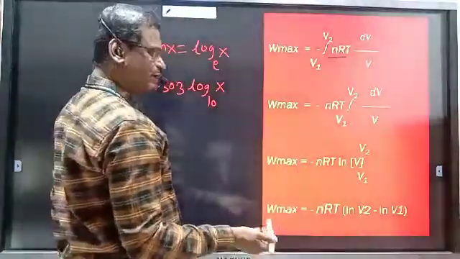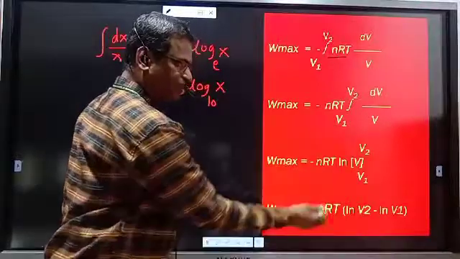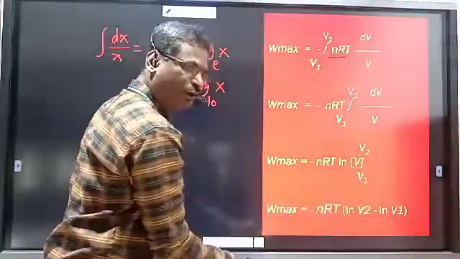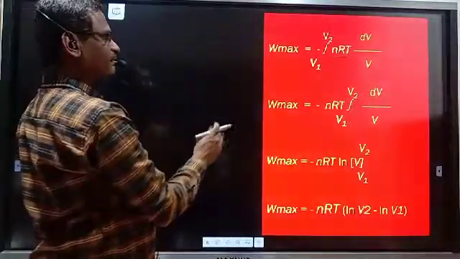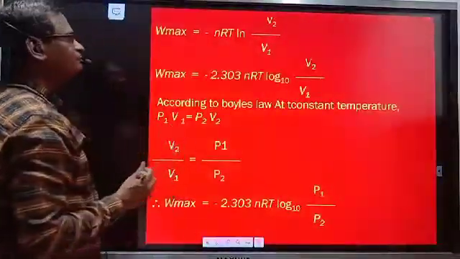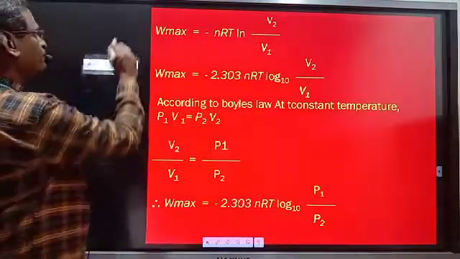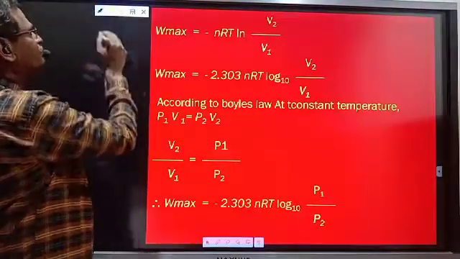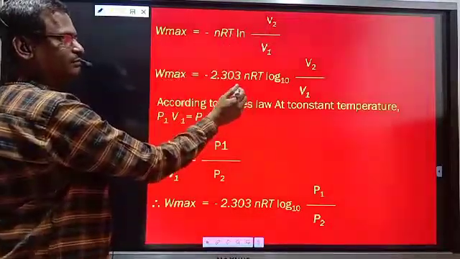By one more rule of mathematics, it is the upper limit minus the lower limit, upper limit V2, lower limit V1. That is the mathematical part. So W max is equal to minus nRT ln V2 upon V1.